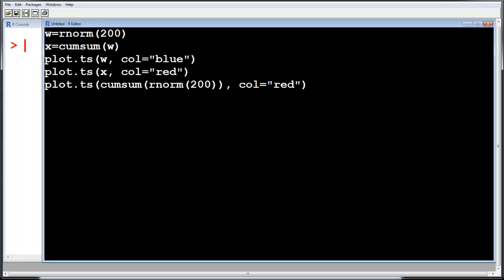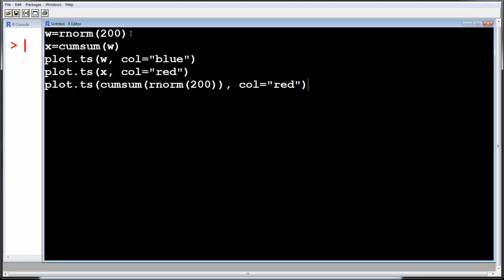So you first have this w. rnorm 200 means that there are 200 values in w. w is a vector containing 200 values, or you can say it's a list containing 200 values, and each of these values is drawn from a normal random variable. rnorm means a normal random variable with mean 0 and variance 1. I have not specified mean and variance here. Then you can find another variable x, which is a cumulative sum. It just adds the previous random variable to it, just like I had shown in the random walk.